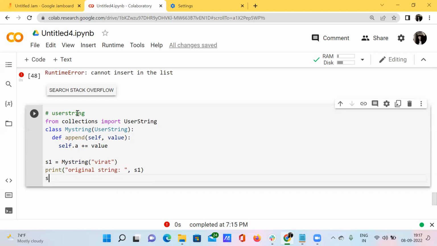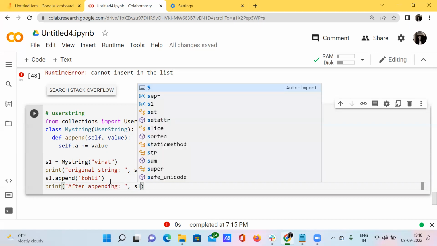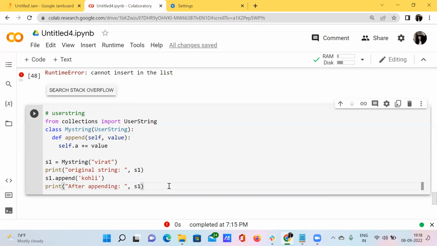And after that, I want to append this s1 dot append with some kind of king. Let's say Kohli, Virat Kohli. So I want to append, and I want to print this after appending. What I want to print, nothing but the s1. So when I hit shift enter, what happens?